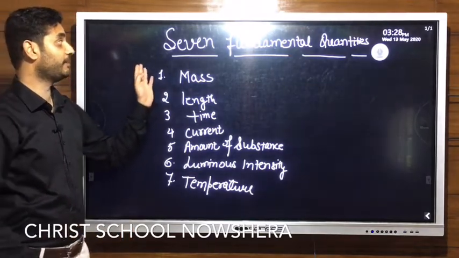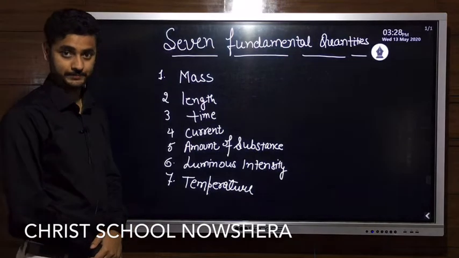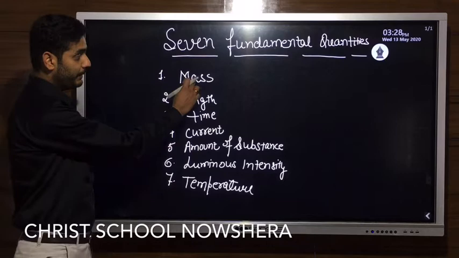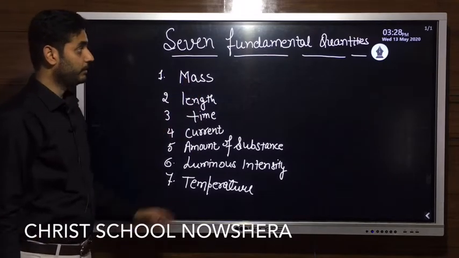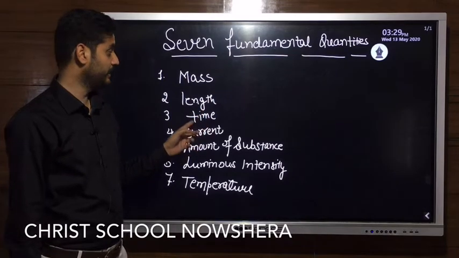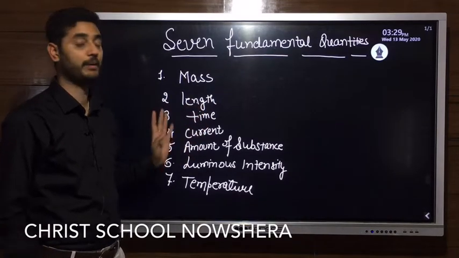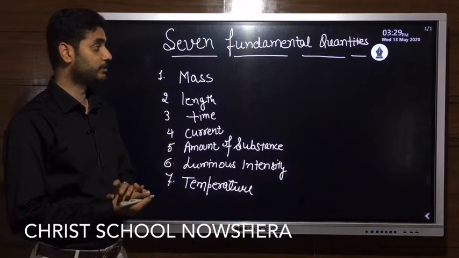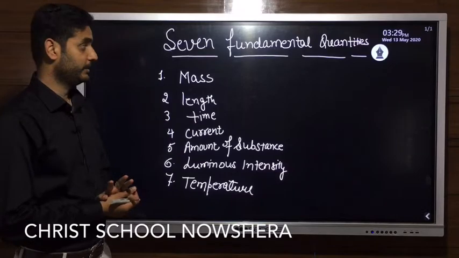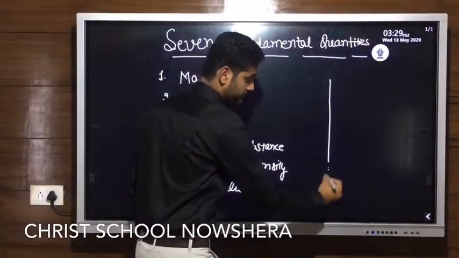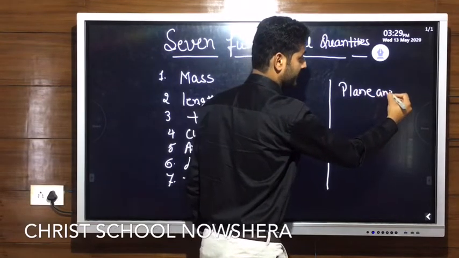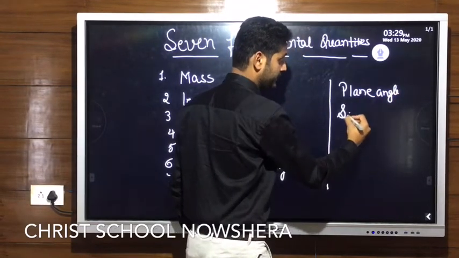Now, we'll discuss fundamental quantities. Usually, we take three fundamental quantities, that is mass, length and time. But in all, usually its number is 7. We have 7 fundamental quantities with 2 supplementary quantities, so in total the number is 9. This is plane angle and another one is solid angle.